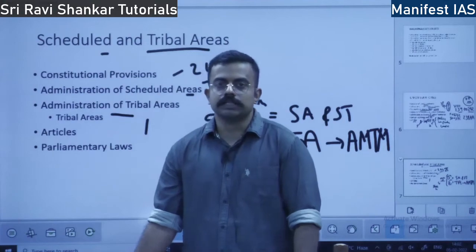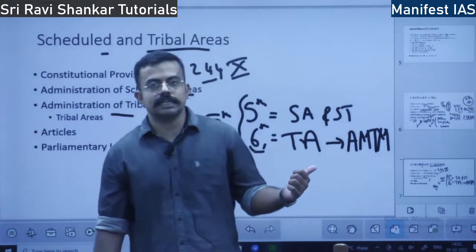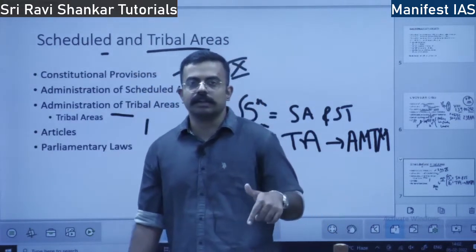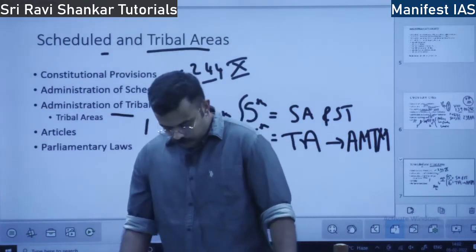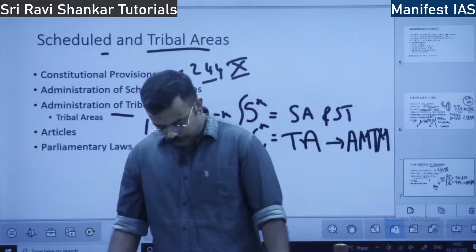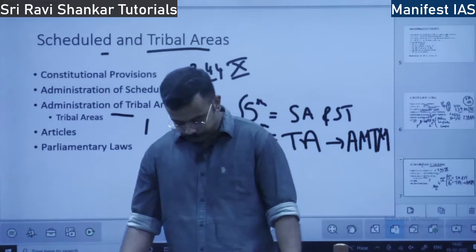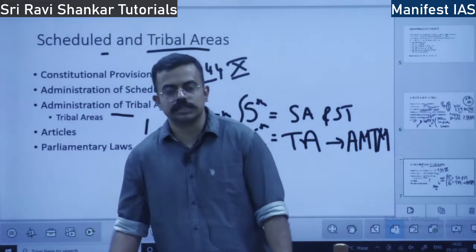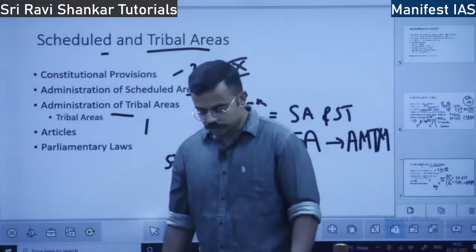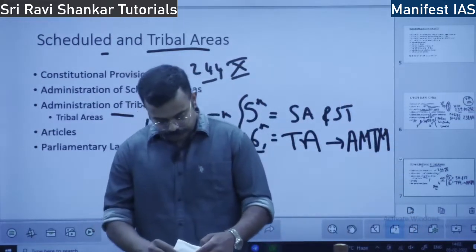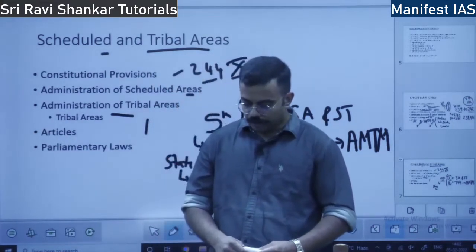Next, these councils can also form village councils. They can devolve or decentralize power from the district council. They can form village councils and also trial courts. Village councils or courts, both can be formed by the district council. The district council can also start schools, fairs, markets, fisheries and roads. In all these areas, the district council can exercise its power.